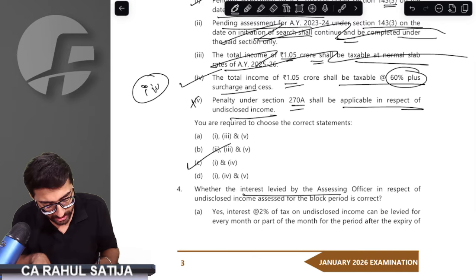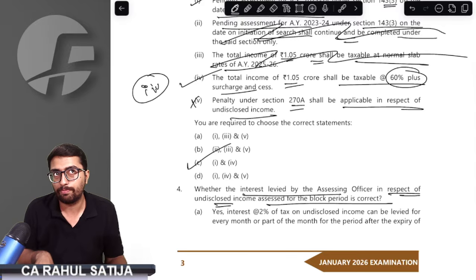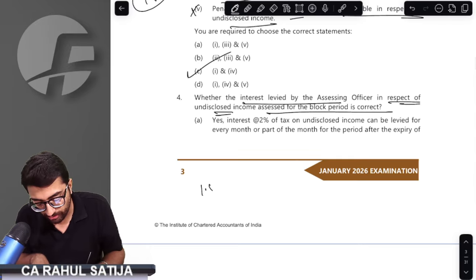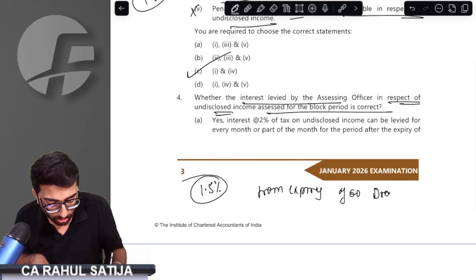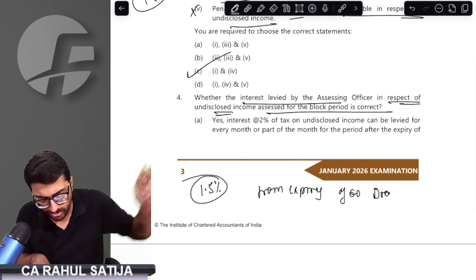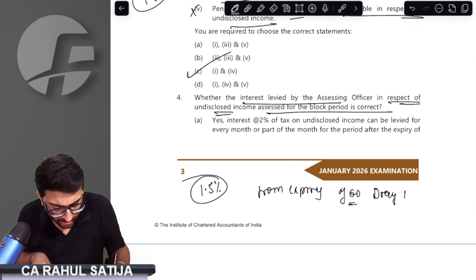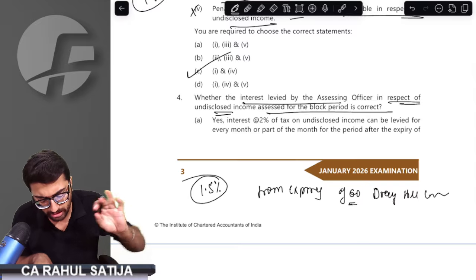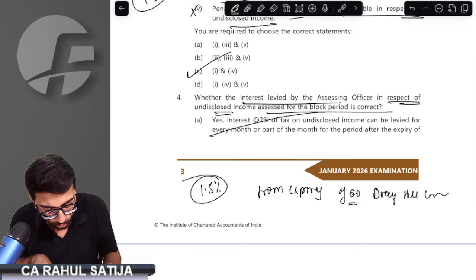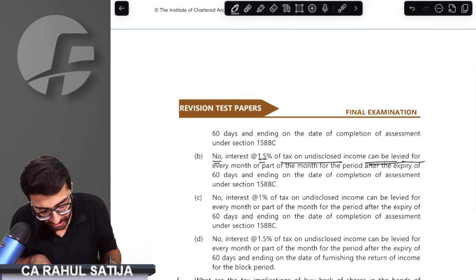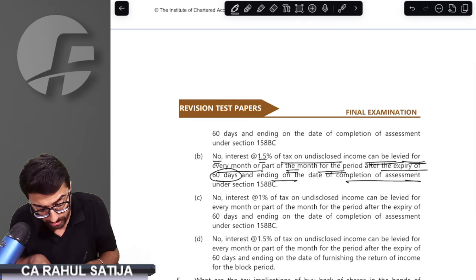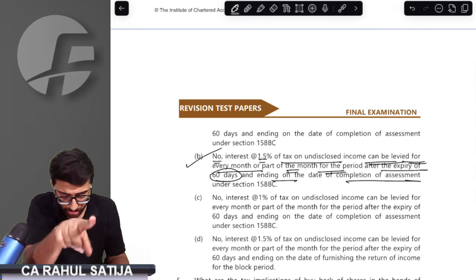Whether interest levied by the assessing officer on undisclosed income is correct. Interest would be charged at 1.5% per month from expiry of 60 days, from the next day on which the due date for ROI was held. So after the expiry of 60 days till completion of assessment, that is the period for which interest should be charged. Interest at the rate of 2% is wrong. Interest at the rate of 1.5% on undisclosed income can be levied for every month and part of the month after the expiry of 60 days, ending on the completion of assessment. Option number B seems correct.